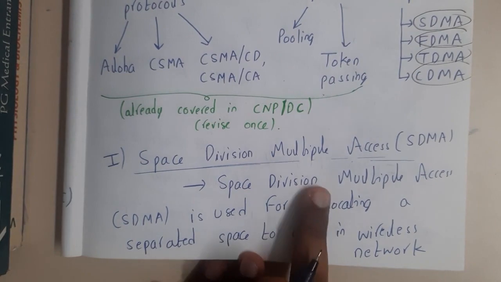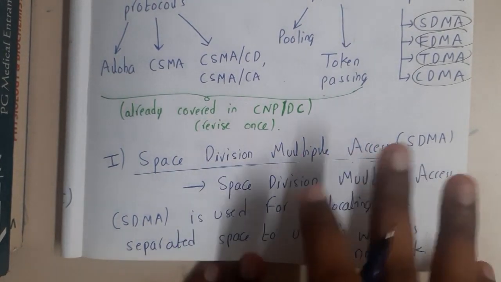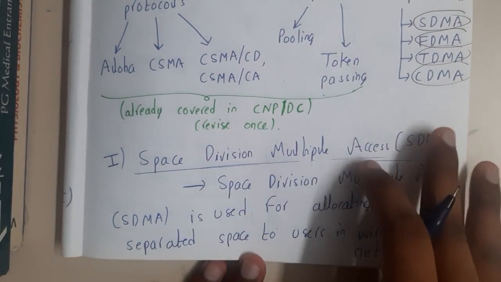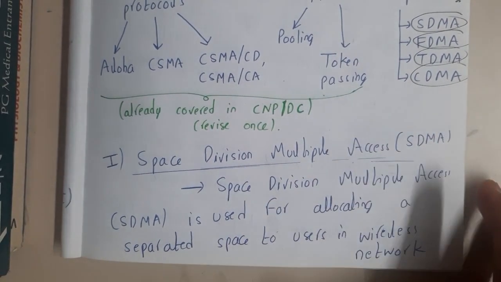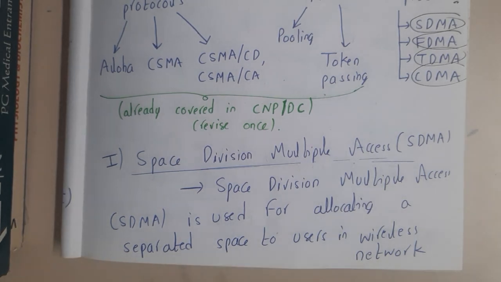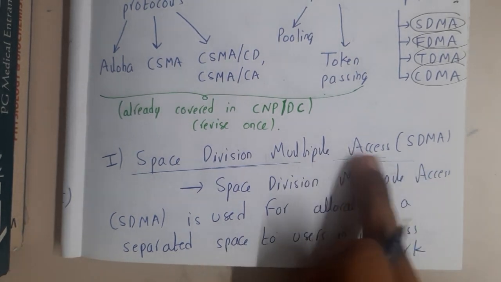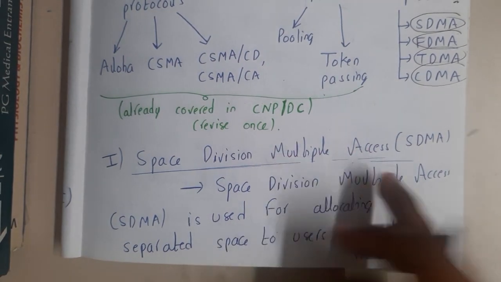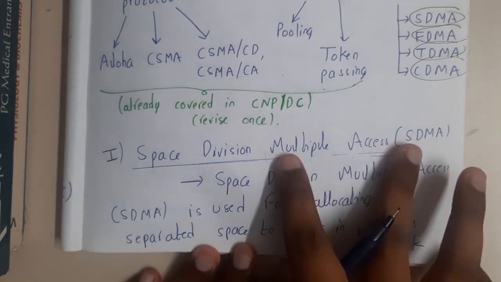So, space division multiplexing. I'll just go through an overview, because we already know the concepts of space division, time division, frequency division and code division. If you want to revise them, you can go back in the same playlist and find the videos. Code division multiplexing will be there too. Here it is multiple access, the same, just the M is changed.